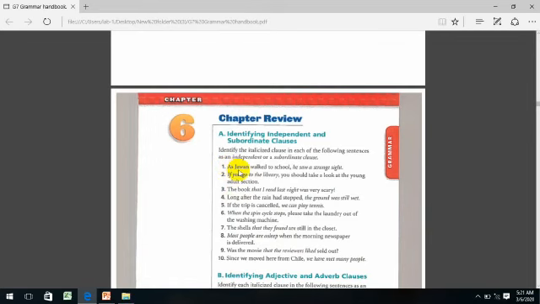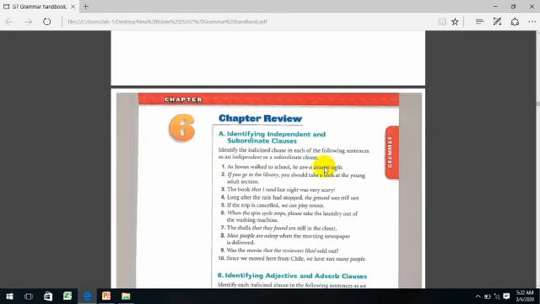As Jawan walked to school, he saw a strange sight. The subordinate clause will start with a subordinating conjunction, which is "as" here. So "as Jawan walked to school" is the subordinate clause, and "he saw a strange sight" is the independent clause.